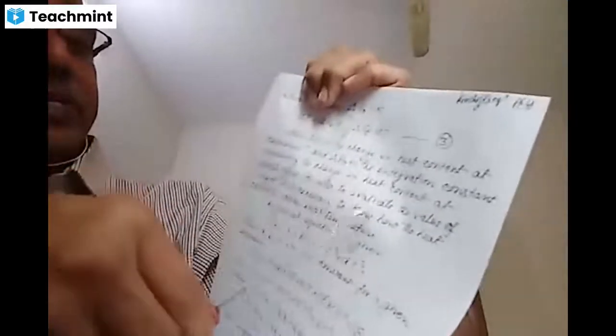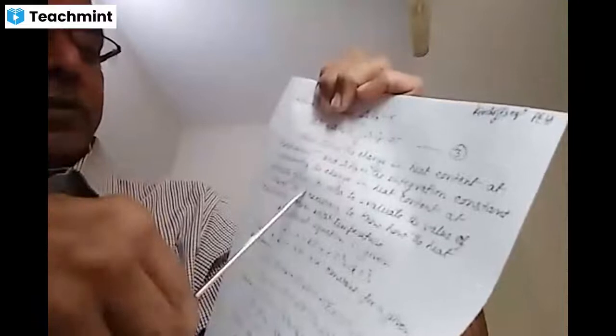When T is equal to 0, then del H0 will be equal to K, that is del H minus del H0 is equal to the integration from 0 to T of del Cp into dT, where del H is the change in heat content at temperature T, and del H0 is the integration constant representing the change in heat content at absolute 0. In order to evaluate the value of the integral, it is necessary to know how the heat capacity